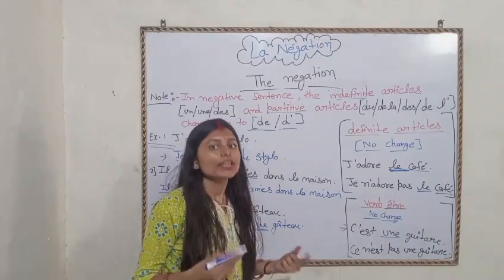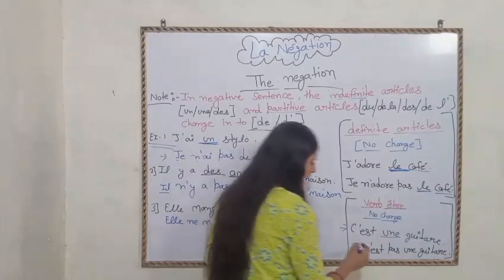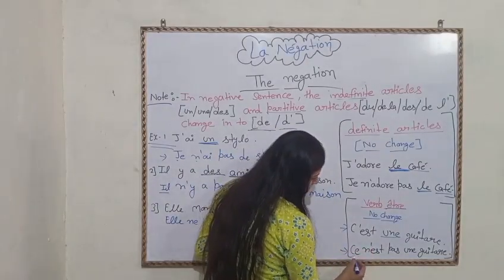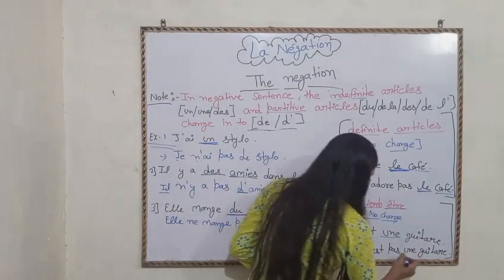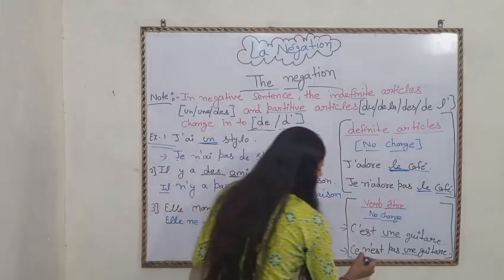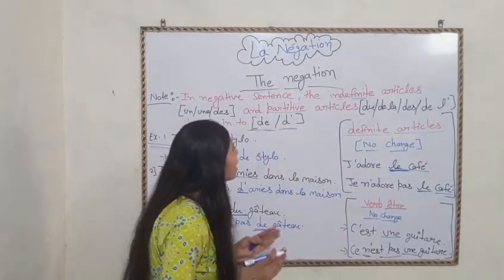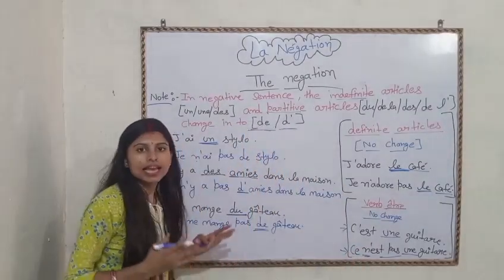Okay, but we don't have to change the article. Let's see how we can make the sentence. Okay, ce n'est pas une guitare. Une will remain the same. Only ne and pas will be added there. I hope you understood all the things here.